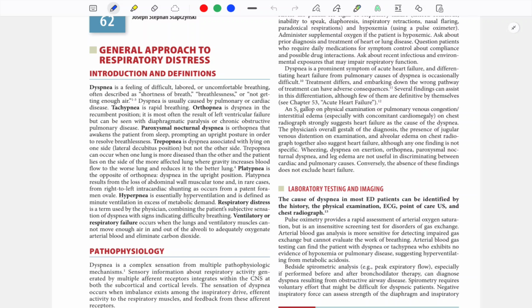The patient has dyspnea because what we actually want is for the blood to flow towards the normal lung. But when we lie towards the affected side, the blood flow increases to the affected side and reduces to the normal side. So the normal side has VQ mismatch and we have dyspnea.